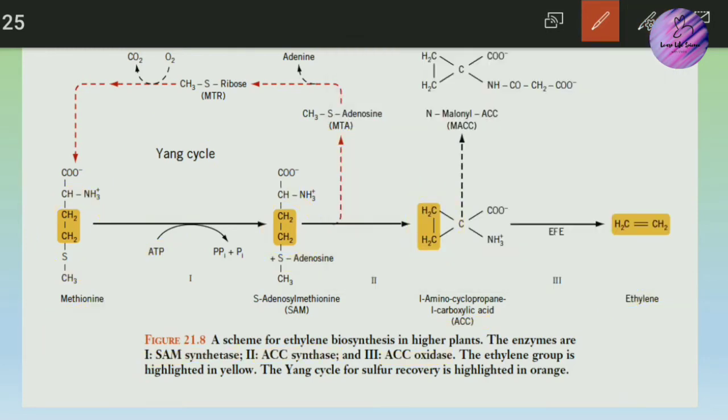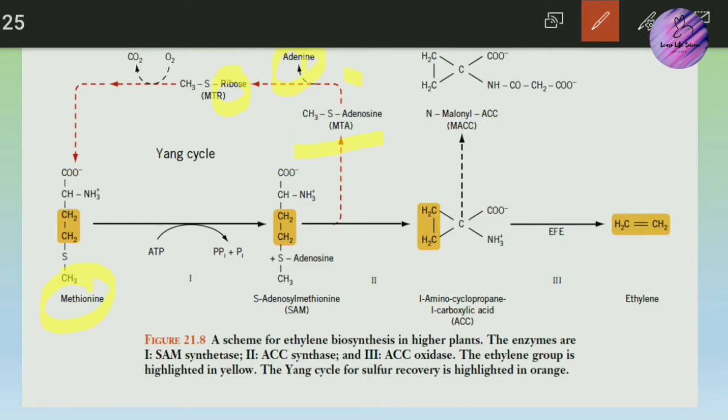In the Yang cycle, you will see that the S-adenosylmethionine breakdown product 5-methylthioadenosine is converted into 5-methylthioribose. Here the adenine group is removed and the remaining ribose sugar is still attached to the sulfur group. The next step, in the presence of oxygen and with the release of carbon dioxide, gets us methionine.